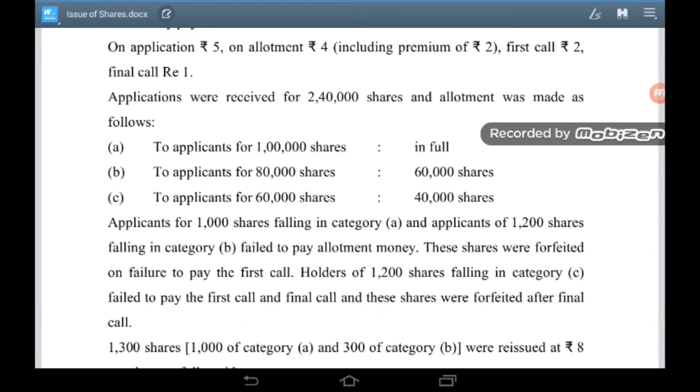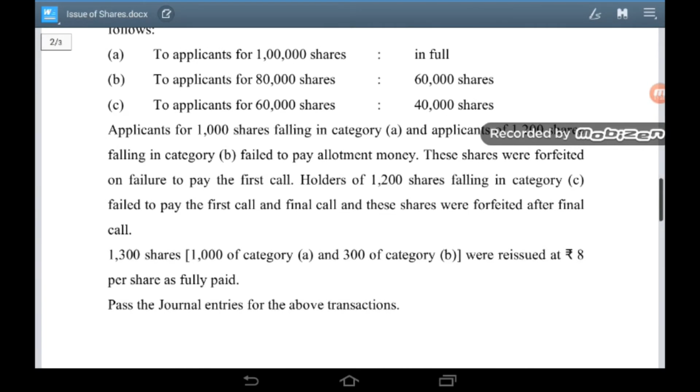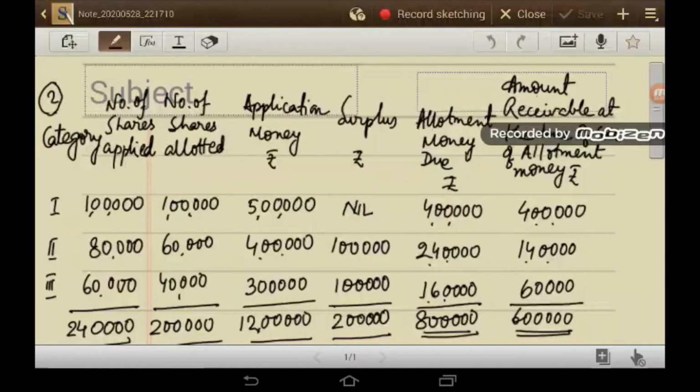1,300 shares, 1,000 of category A and 300 of category B, were reissued at rupees 8 per share as fully paid. Pass the journal entries for the above transactions. Problem: this statement that I have prepared as working is very important. Kindly go through the statement or the table that I have prepared.